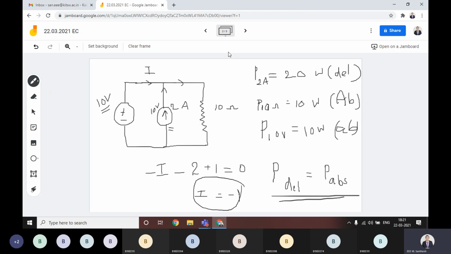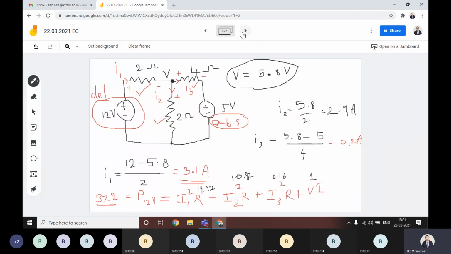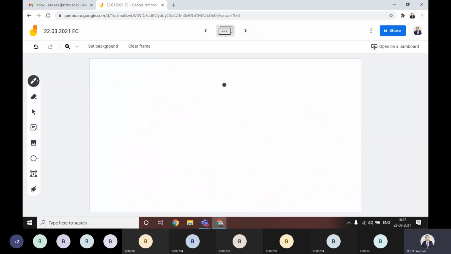Okay, the same circuit we can assume with three scenarios. You will understand. First, the circuit has a 10 volts source and a 2 ampere current source, and there is a resistor.